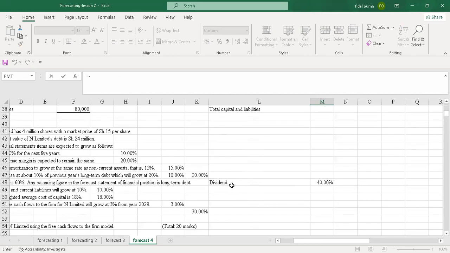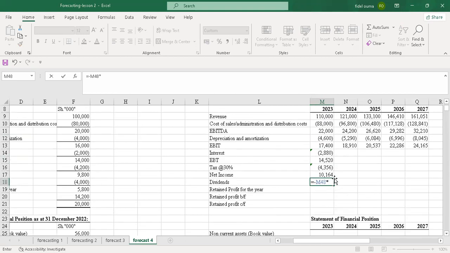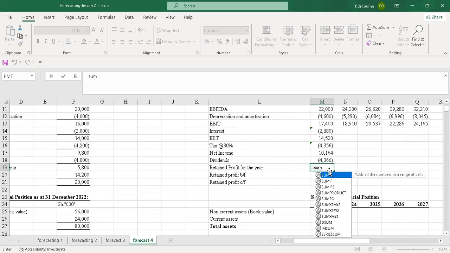So I'll create a negative sign, then I put 40%, then I'll multiply by the net income. I'll lock the cell for the dividend percentage completely, so that when I drag, it will pick. So the retained profit for the year now will be the sum of these two.